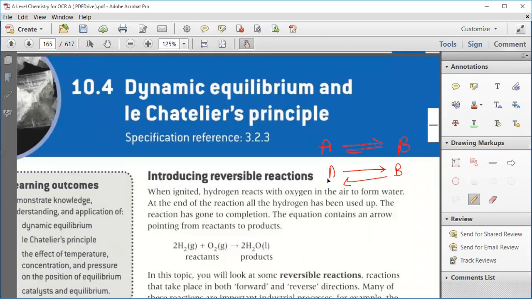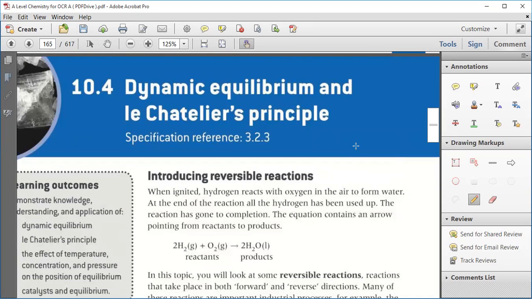So we see that the concentrations of both A and B seem to be the same, and the rate of changing of A to B and B to A seems to be the same, but internally it is moving. Moving means internally the reaction is going on. There is nothing like the rate of reaction being stopped. The reaction is always in motion. So that's why we call it a dynamic equilibrium.